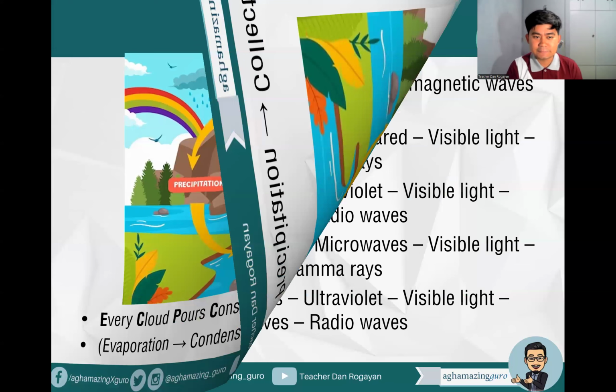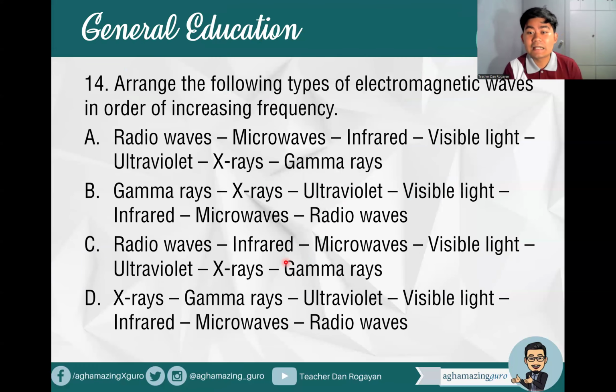Okay? Number 14. Arrange the following types of electromagnetic waves in order of increasing frequency. We have terms here: radio waves, microwaves, infrared, visible light, ultraviolet, X-rays, and gamma rays.